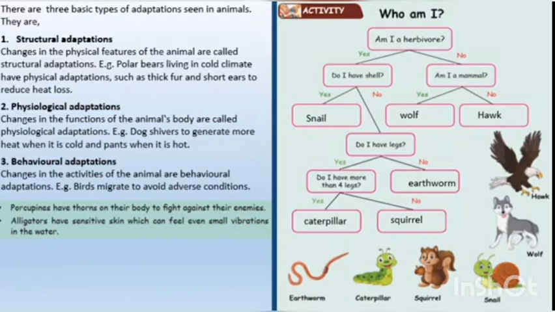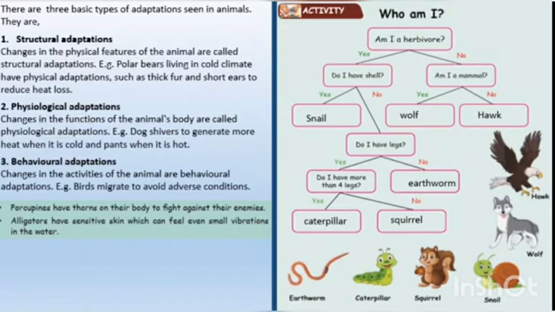Do you know, children? Porcupines have thorns on their body to fight against their enemies. That is hedgehogs. Alligators have sensitive skin which can feel even small vibrations in the water. Once again, I'll read. Porcupines have thorns on their body to fight against their enemies. Alligators have sensitive skin which can feel even small vibrations in the water.